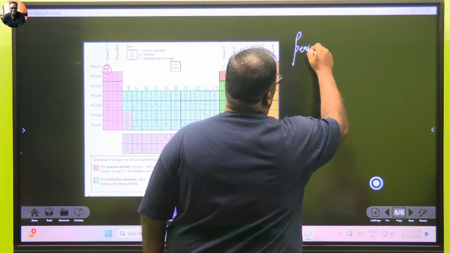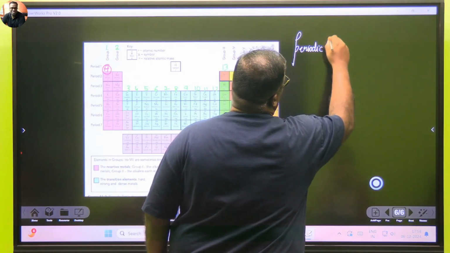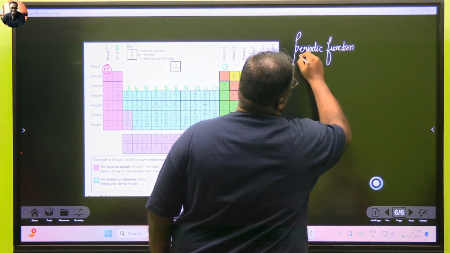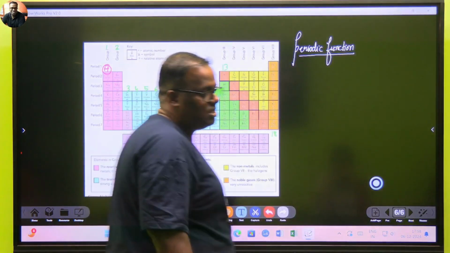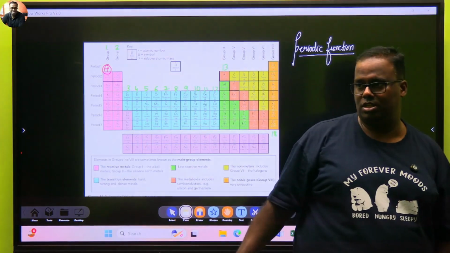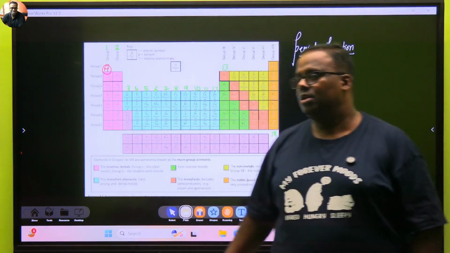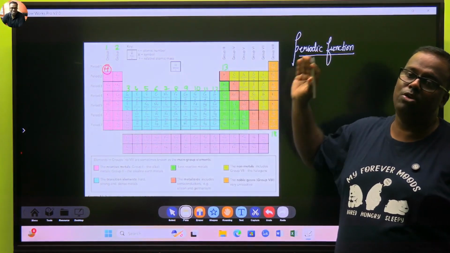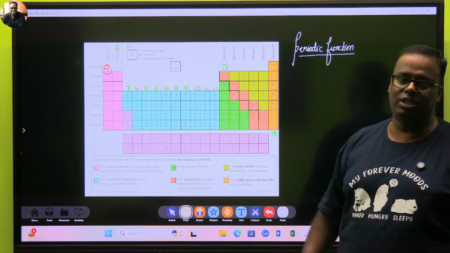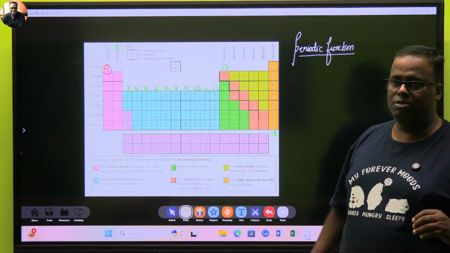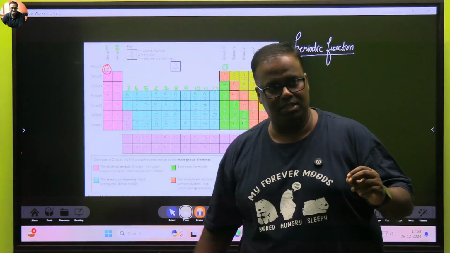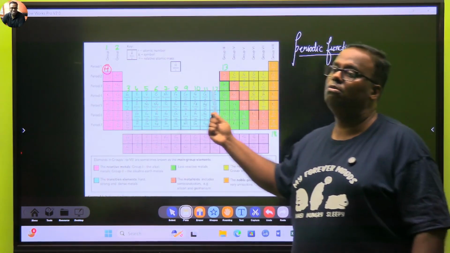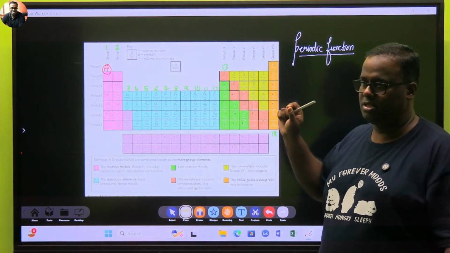The first thing you should know is, what is the periodic function? Periodic function means on what basis the periodic table is arranged. The increasing trend of atomic numbers is the periodic function for the modern periodic table. Mendeleev's periodic function was atomic mass. So here the periodic function is the increasing atomic number.